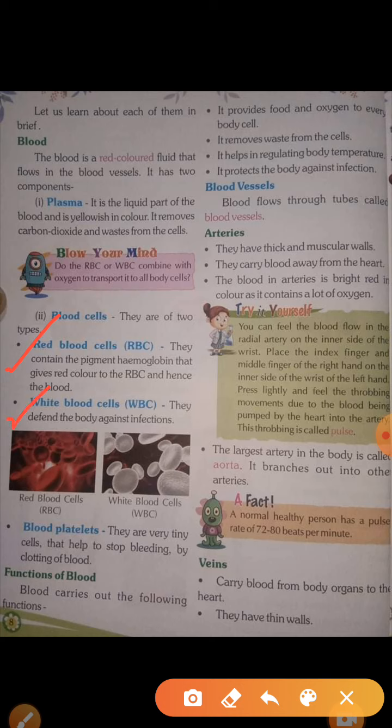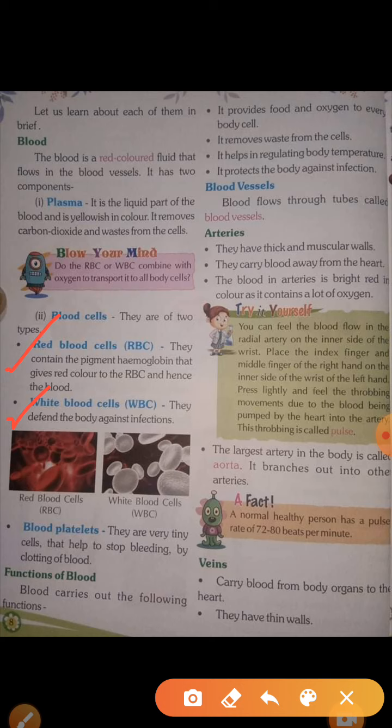Now next, WBCs, white blood cells. Beta, white blood cells are white in color. They defend the body against infections. It means when we suffer from fever or any disease, white blood cells protect us against that infection. They provide us immunity. Immunity means it gives us protection and makes our immune system strong. So these are the white blood cells.